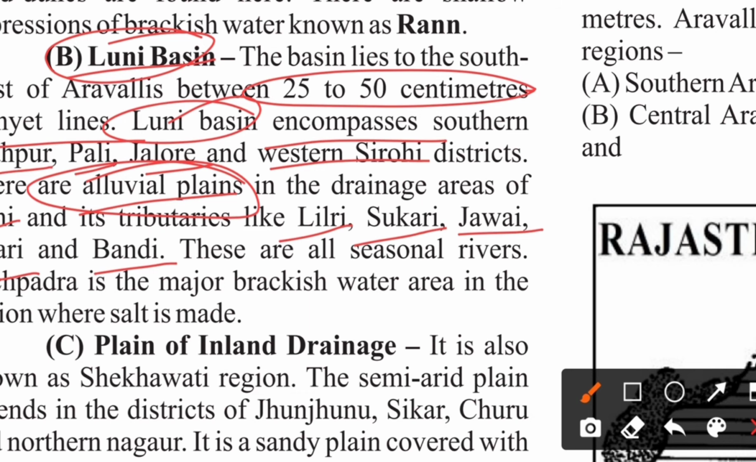They may ask which of these is not a tributary of the Luni, or ask it in some other form. These are all seasonal rivers. Pachpadra is the major brackish water area in the region. And what is brackish? Especially in the sense of water, it is water which is salty and kind of dirty. That is called a brackish water area in the region.